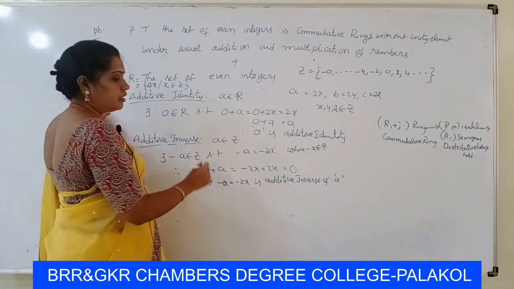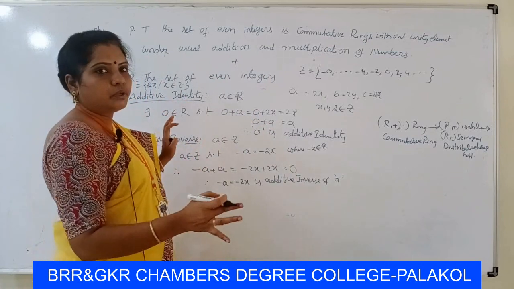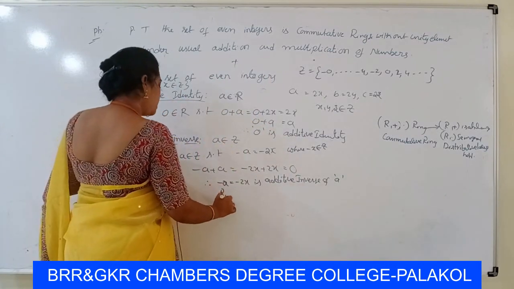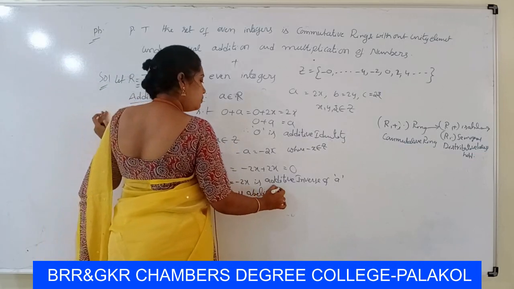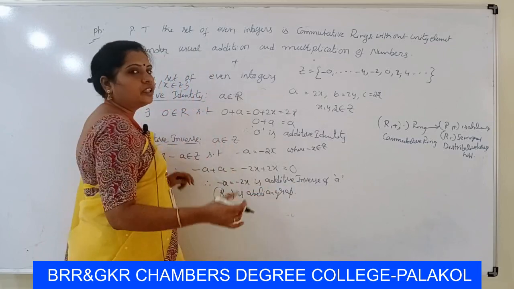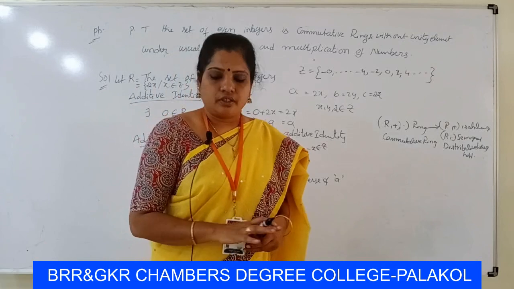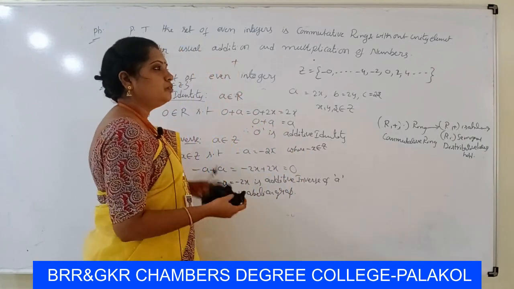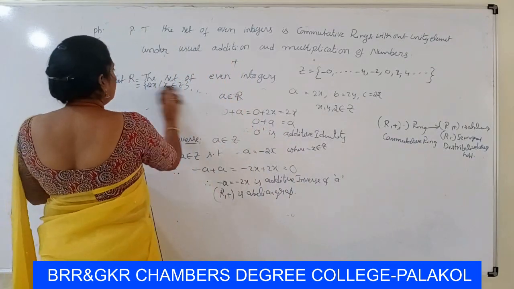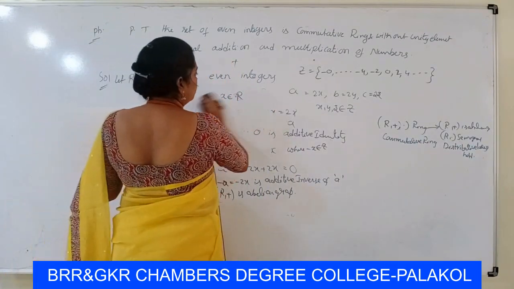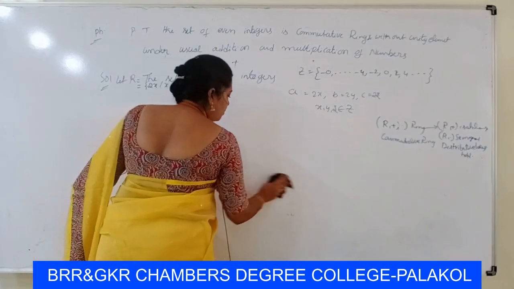Therefore R has the additive identity, existence of inverse, associative law, commutative law and binary operation. Then R comma plus is an abelian group. From group theory we also know the set of even integers is a group with respect to addition. Now we have to prove R dot is a semigroup, and the distributive law with respect to multiplication.